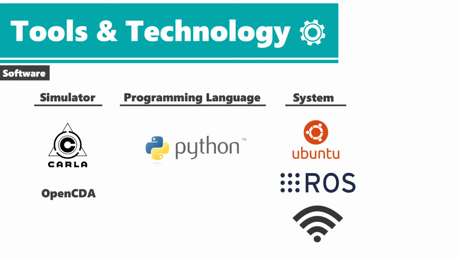This is the software used in this project. Scala and OpenCV are the simulator. The whole project is using Python as the programming language. Ubuntu is the operating system. ROS, which is called Robot Operating System, is an open source tool and software libraries that helps to develop and build robotics applications. Wi-Fi is used to communicate between each hardware component.